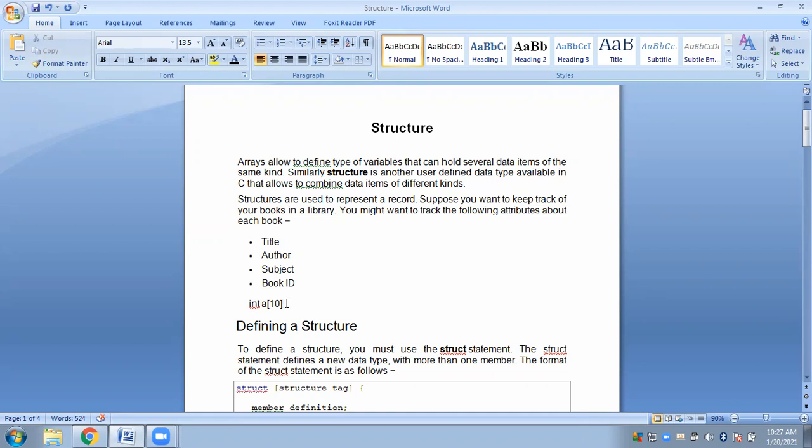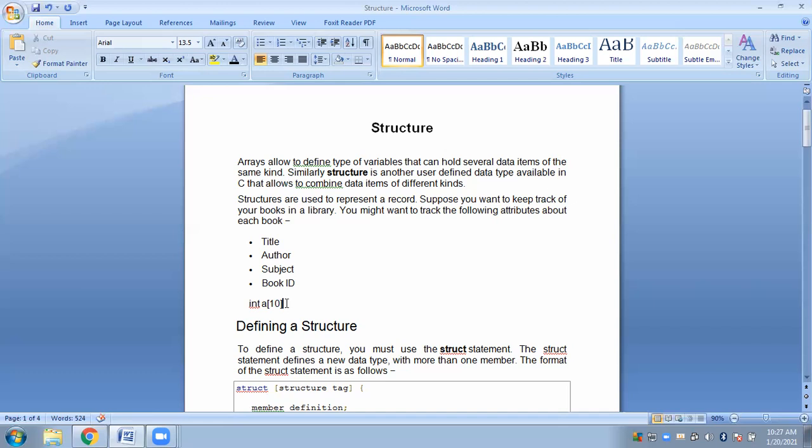If I say a student record, in general a student record will be the student roll number, student name, student age, student phone number, the student marks. Then anything, any information related to a student, say parents' information. So I'm asking you to maintain a record of a particular student.